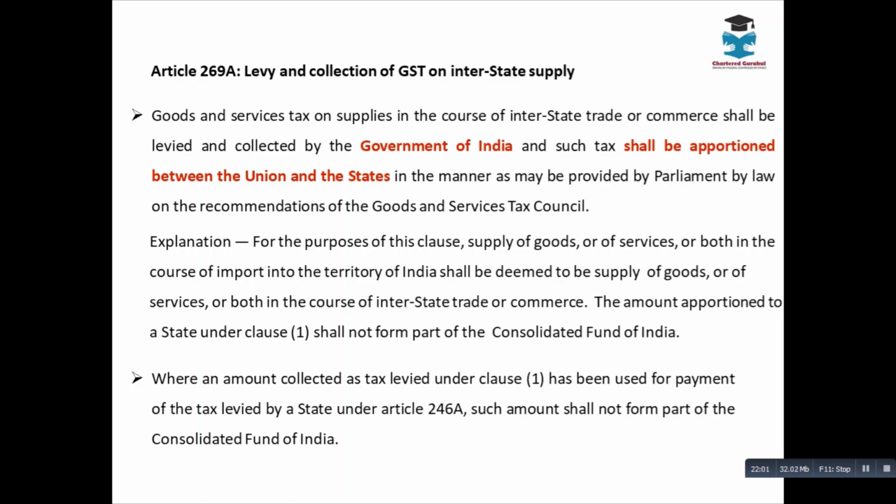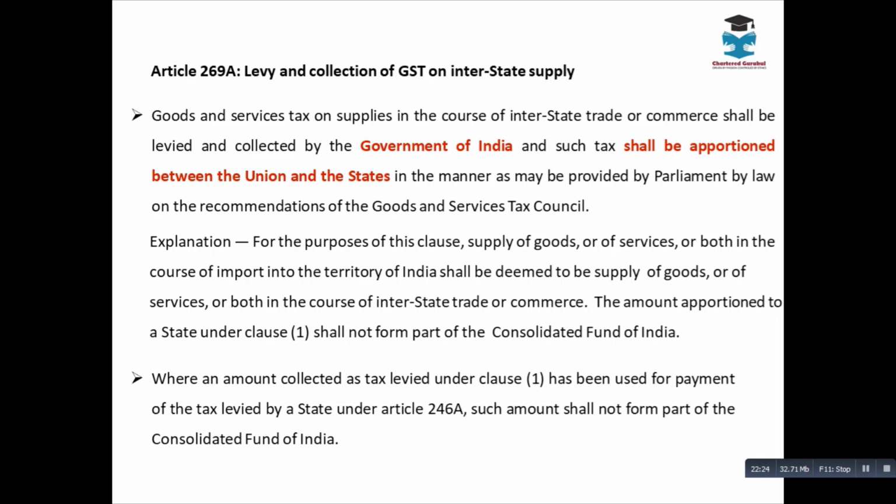It is the central government. Not only that, if you remember, we have studied in the previous class that any goods or services which are imported into India shall be deemed to be an interstate supply. So if that is deemed to be an interstate supply, who has the power to make the law?